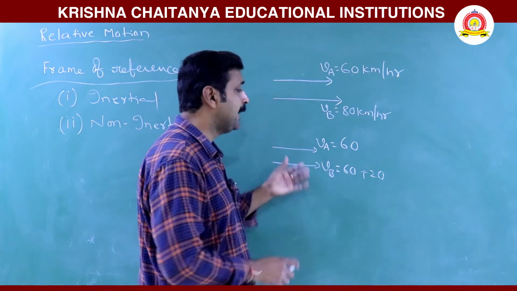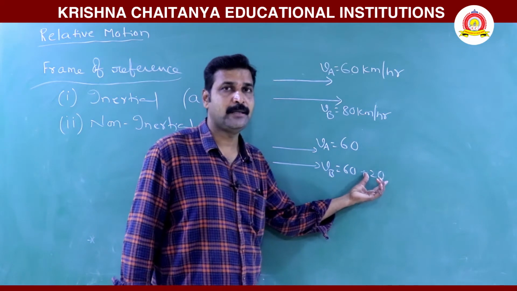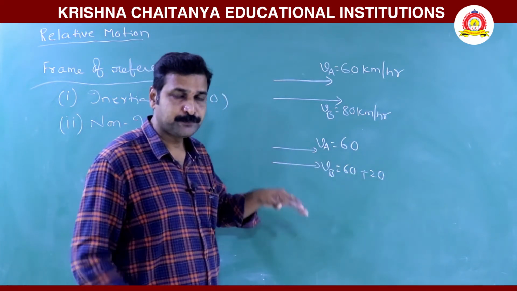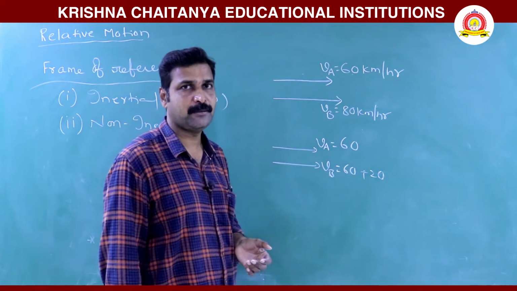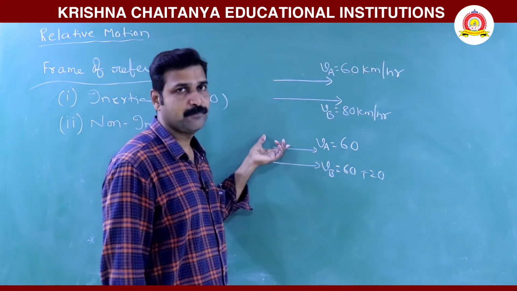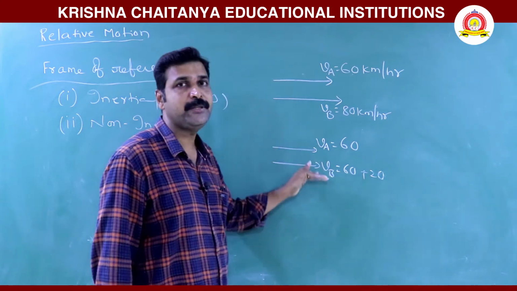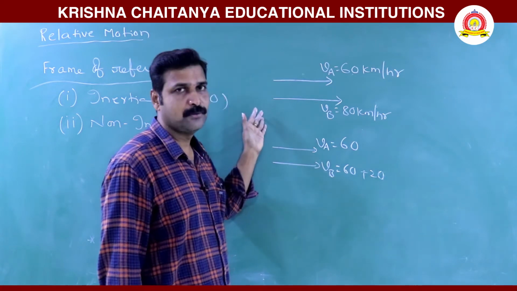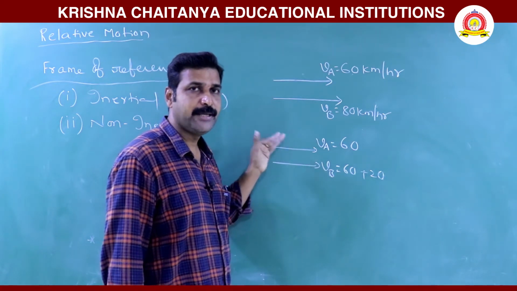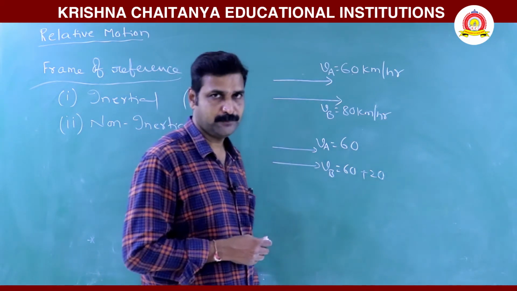Now when B has an additional 20 km per hour velocity, A observes that B is moving with a speed of 20 km per hour relative to A. Why? Because here we are observing B with respect to A, not from the ground. So when A observes, A finds that B is moving with only 20 km per hour.